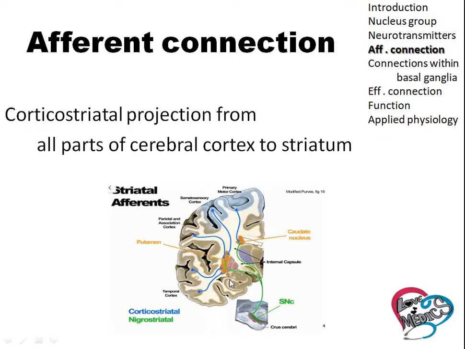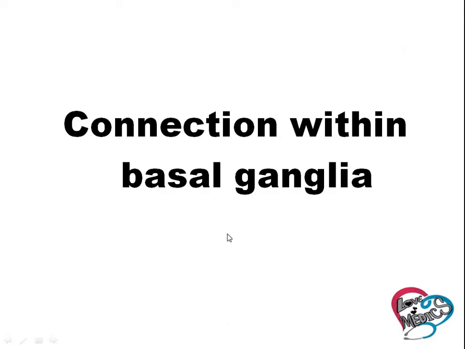Afferent connection. Afferent connection means the connection between the cortex and the striatum. That is called corticostriatal projection. Cortico means cortex, striatal means striatum. All parts of the cerebral cortex are connected to the striatum. Next, the connection within the basal ganglia. In this, we are going to see the direct pathway and indirect pathway. These two pathways are important for the movement of the body.